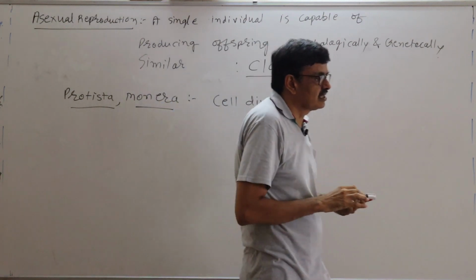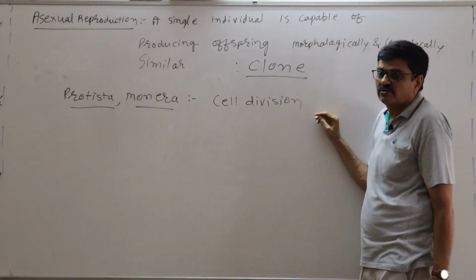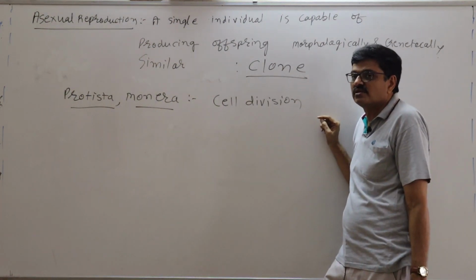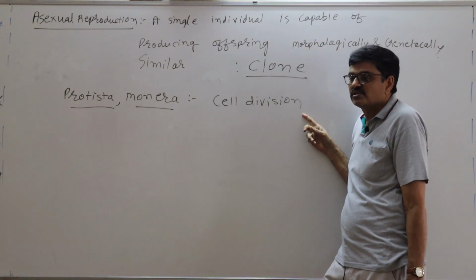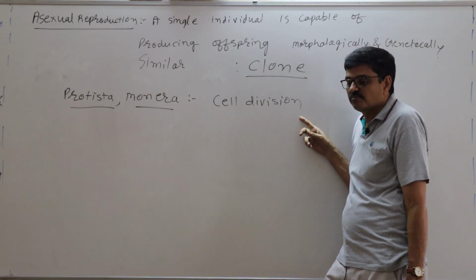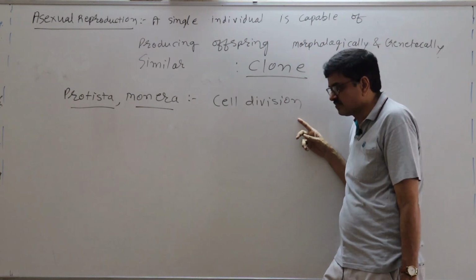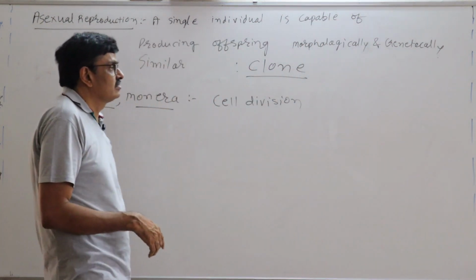Generally protistans and moneras are unicellular, so one cell is divided into two or more. Mitotic division takes place, and through cell division new cells or new offspring are produced.